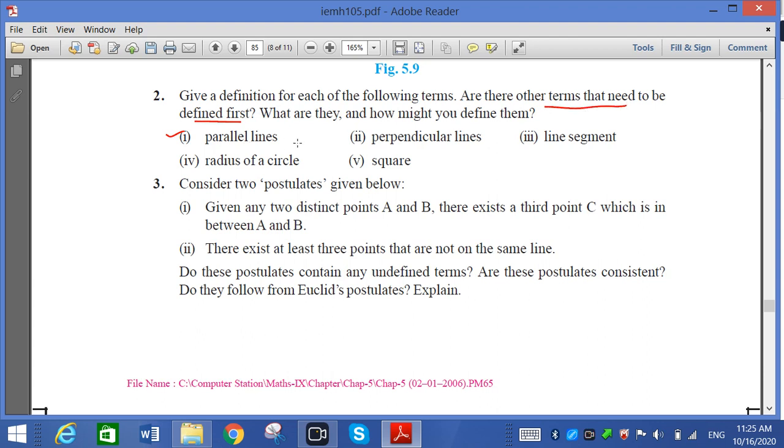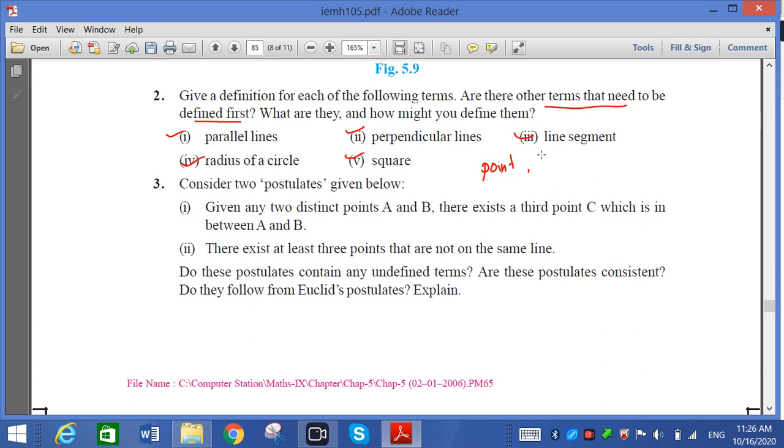That type of solution. So when we want to describe parallel lines, perpendicular lines, line segment, radius and square, before we describe these, we require the term point. Parallel lines કરવા માટે પહેલા આપણે point ને describe કરવું પડે.